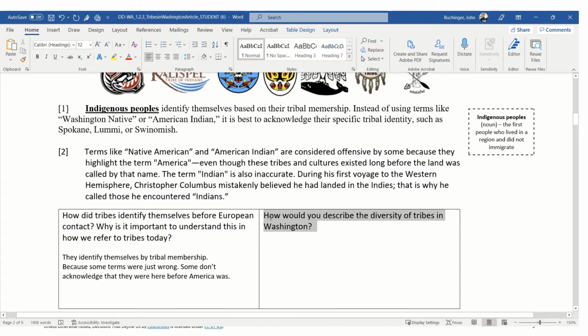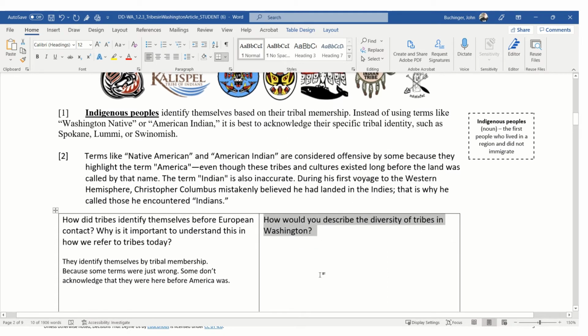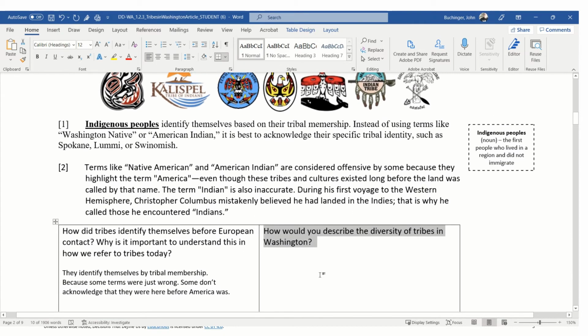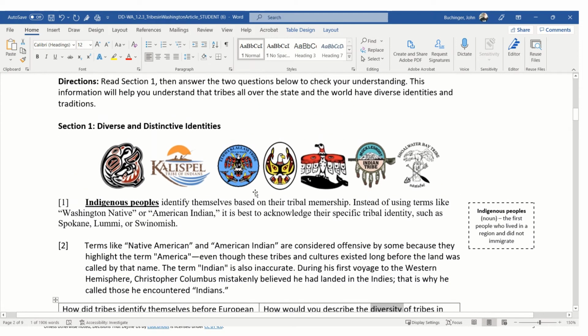As soon as I saw this question, I was a little confused. How would you describe the diversity of tribes in Washington? So it's asking me to do something, right? I didn't write this. And then I remember the answers that I got for the first question. It all seemed to be in this paragraph. So I do need to look for something. It's asking me to describe diversity. So I'm going to go up here and look for the word diversity.